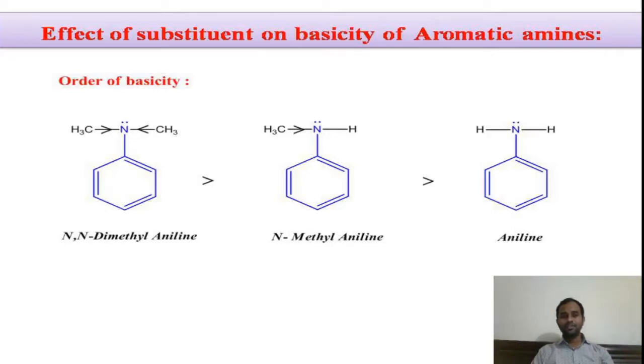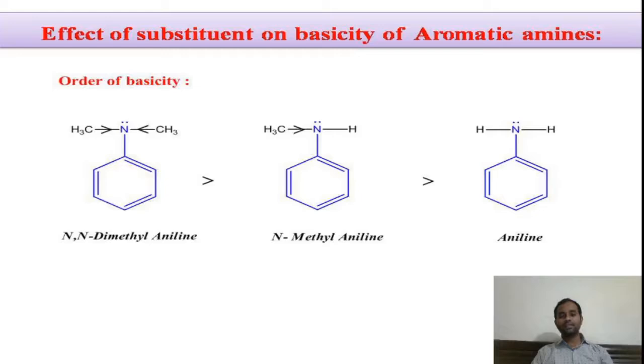basicity. Here we have taken three examples, that is N,N-dimethyl aniline, N-methyl aniline, and aniline. If you look at the N,N-dimethyl aniline, it has two alkyl substituents on the nitrogen atom of the aniline. And N-methyl aniline is an aniline with one alkyl substituent on the nitrogen atom. We know the methyl groups are plus I groups. They donate the electron pairs towards the nitrogen atom.